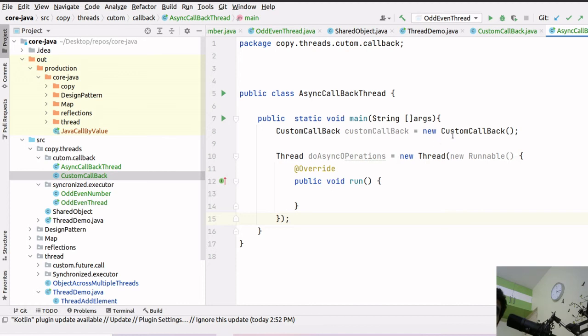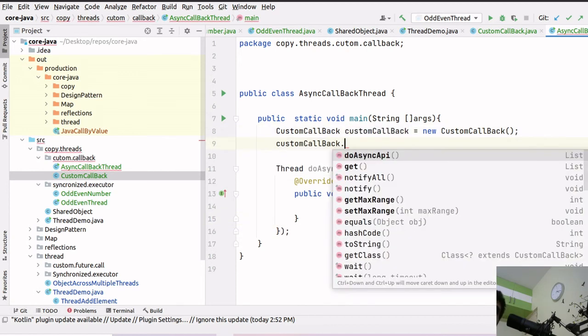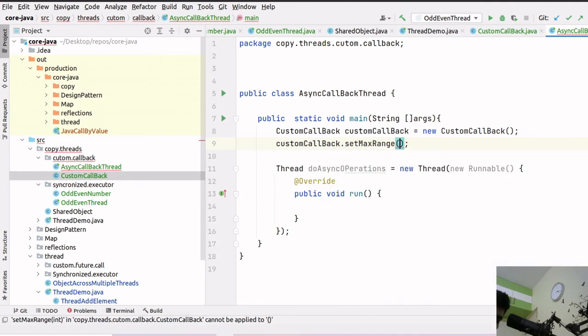So do async operation, and first thing I will have to set the range. Custom callback dot set max range. Suppose we have written 1000. Usually async operations take time, so let's write it as 1000. And then what we will be doing is void run. It will run it.